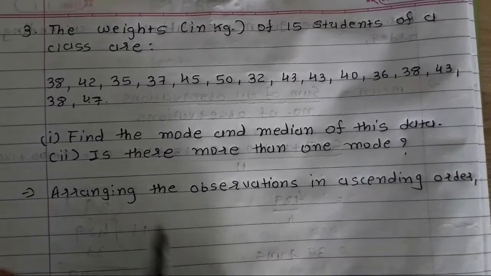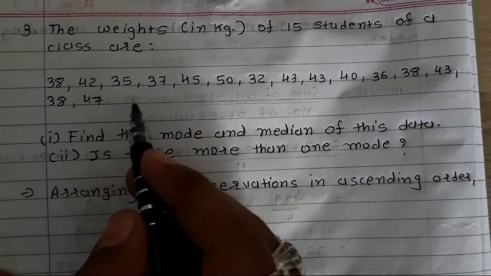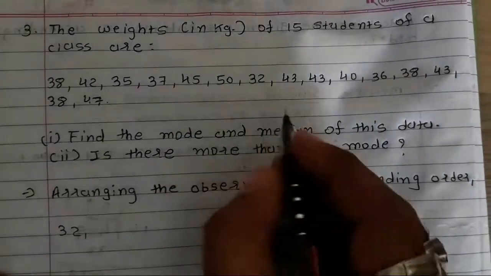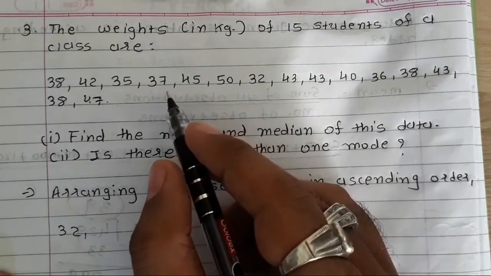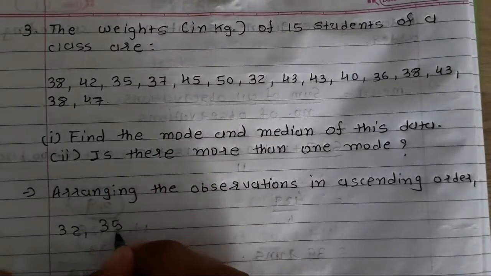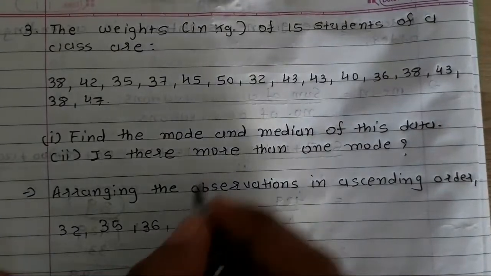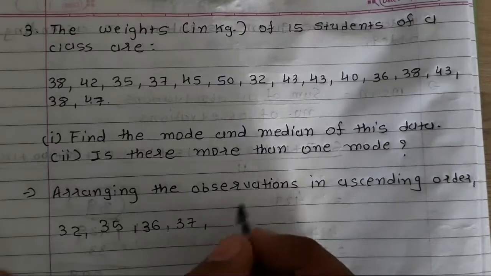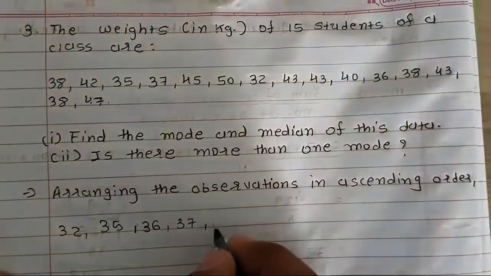So the lowest number, the first one, I can see is 32, so here I will write 32. The next lowest number is 35, after that 36, after that I can see 37, after that I can see 38, 1, 2 and 3, 3 times 38 is there.